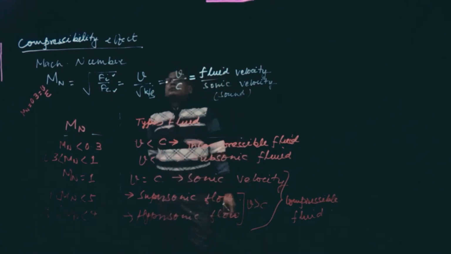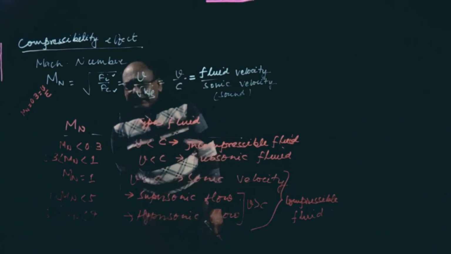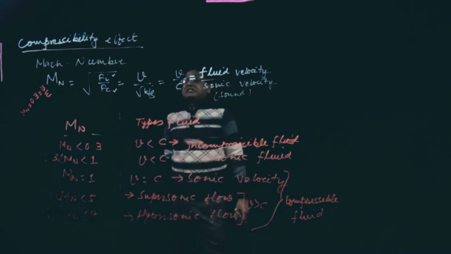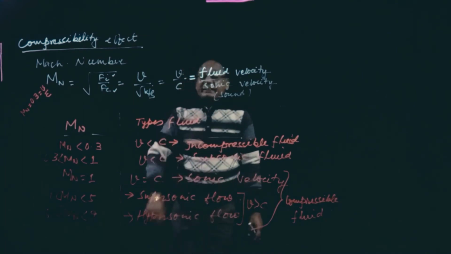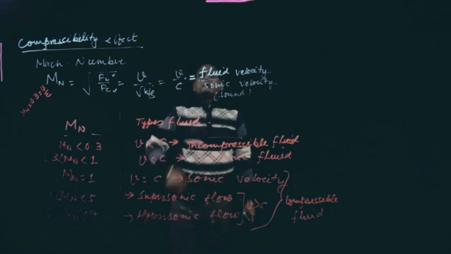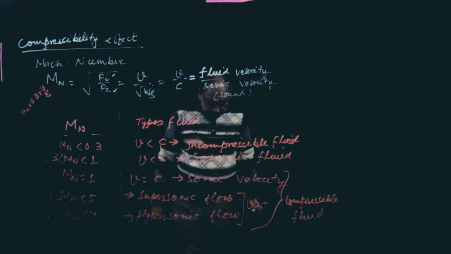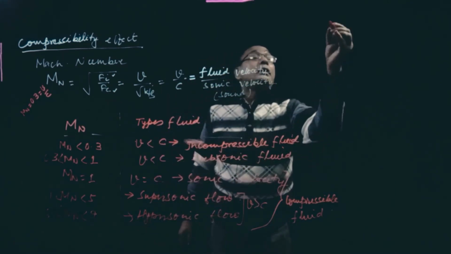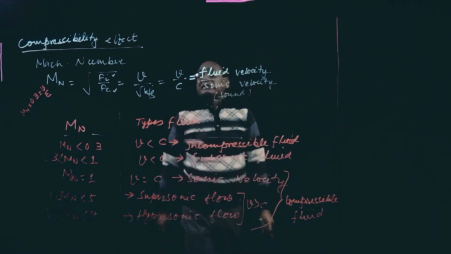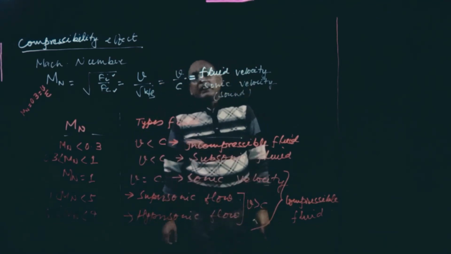So based on this also, compressibility effect will be there, and compressibility effect can be used as a measurement of elasticity. It depends upon the density, the Mach number, the bulk modulus, and the pressure. So this is the last property of the fluid. We have already discussed almost all the concepts like mass density, weight density, specific gravity, specific volume, surface tension.